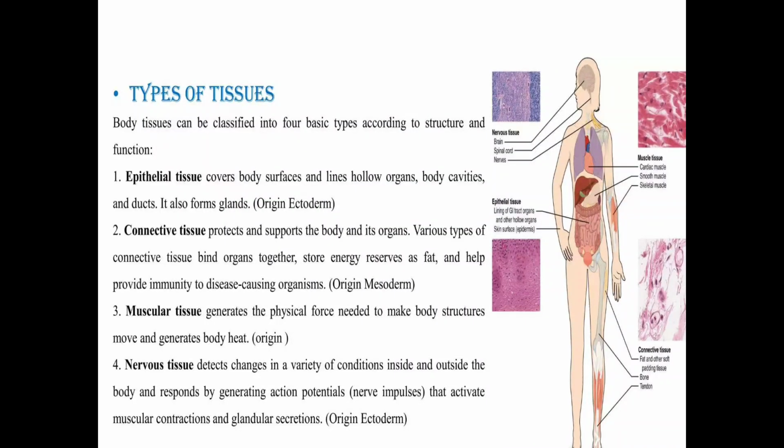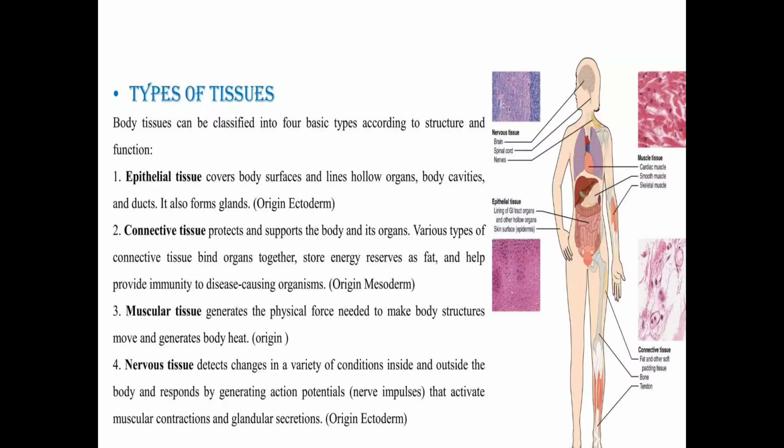Next one is muscular tissue. Muscular tissue generates physical force. A person moves from one place to another, and this is due only to muscle tissue. Muscle tissue gives the body the energy to move, or we can say the physical force is created by muscle tissue. It makes the body structures move and also generates body heat. So this is muscular tissue.